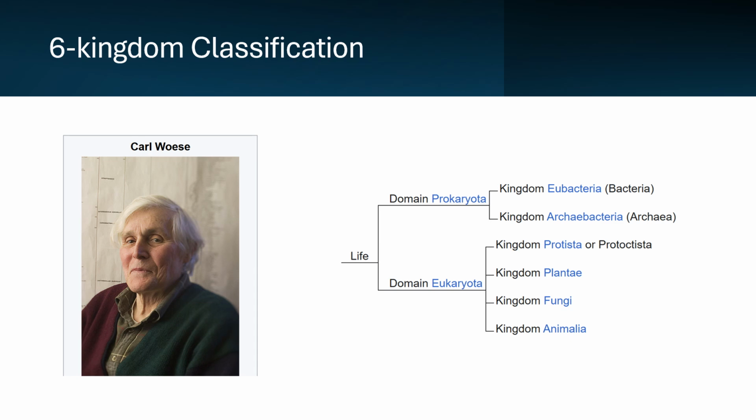The archaebacteria had different properties from the regular bacteria that were seen, and the study that Carl Woese did was on the ribosomal RNA structure.